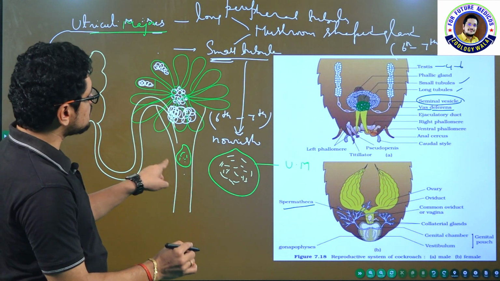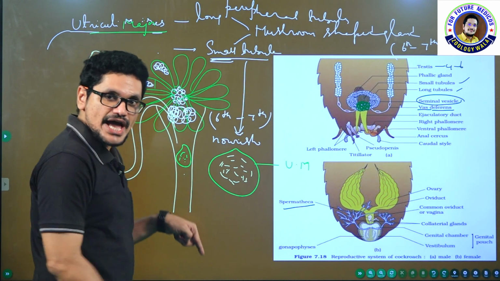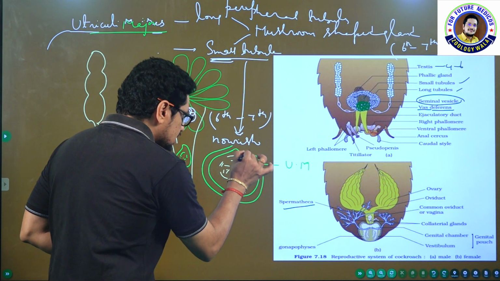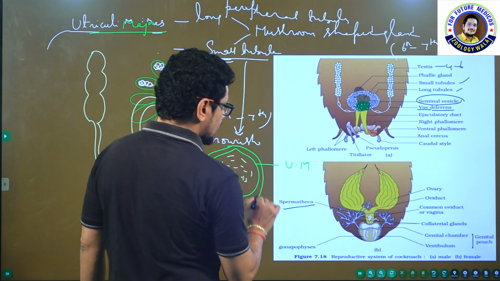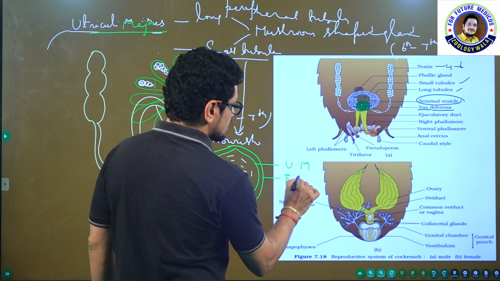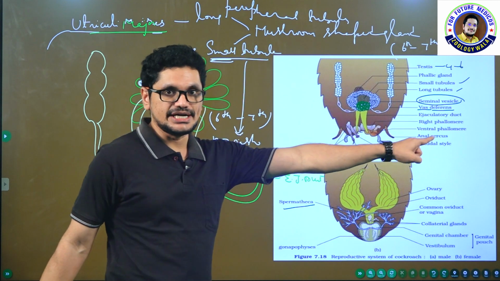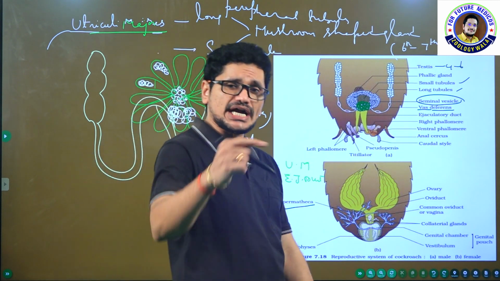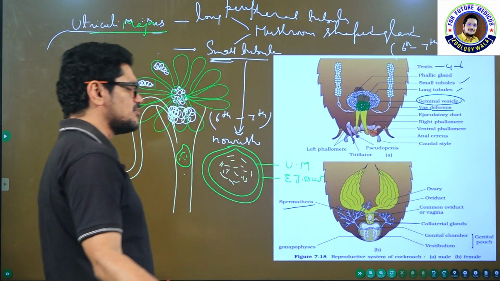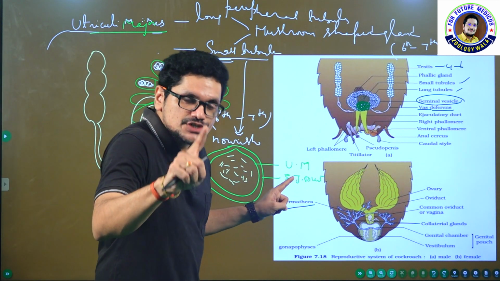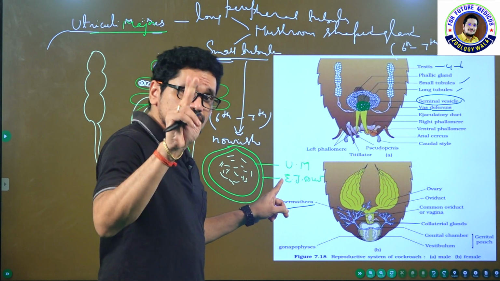The single layer spermatophore reaches the ejaculatory duct, and now another layer, the second layer, is formed by the ejaculatory duct. Here it is. The ejaculatory duct is also called ductus ejaculatorius. No problem, just remember one word: utriculi majores form the innermost layer.